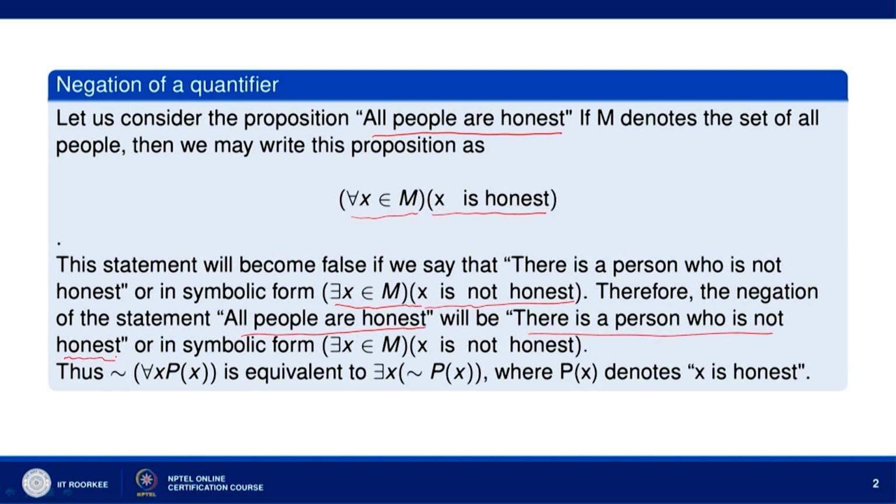Or in symbolic form, the negation of the statement for every x belonging to M, x is honest will be there exists x belonging to M such that x is not honest. Thus, negation of for every x p x is equivalent to there exists x negation of p x, where p x denotes x is honest.